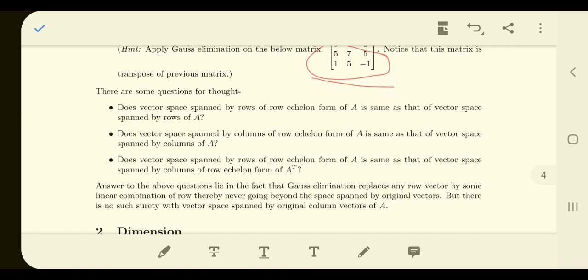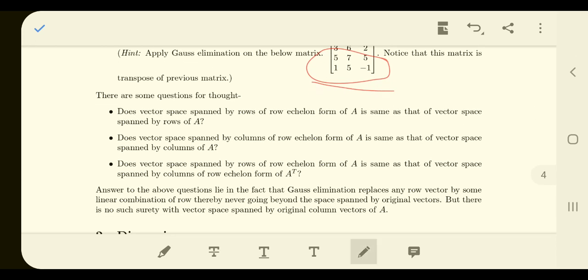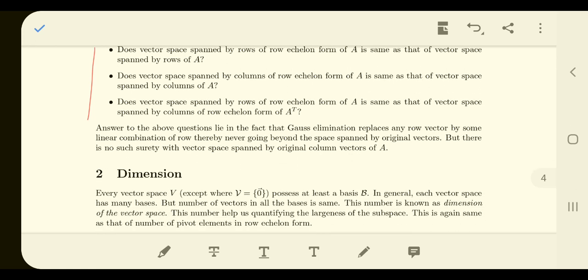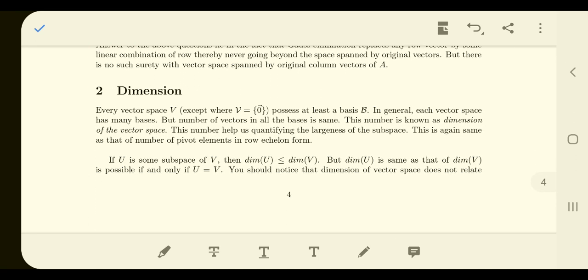Now we have certain questions. I hope you should be able to answer these three questions, so that's not a big issue. We have already talked a little more about them, so you must be able to answer all these things. The number of vectors in the basis is called the dimension of a vector space V, right? So let us go ahead with this.